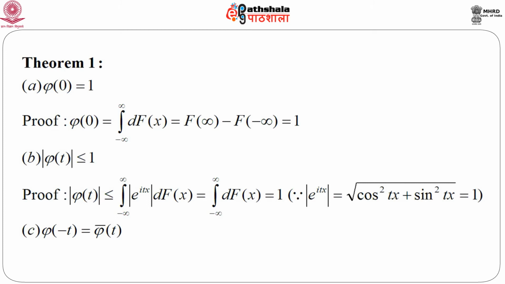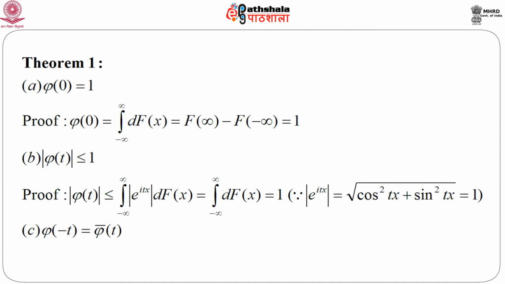We just bring the mod sign inside the integral sign, hence this inequality. And we know the modulus of e to the power i t x is the square root of cos square t x plus sin square t x, which equals 1 whatever be the value of x and t. So, this becomes the integral of dF(x), which is nothing but capital F of infinity minus capital F of minus infinity, which equals 1.